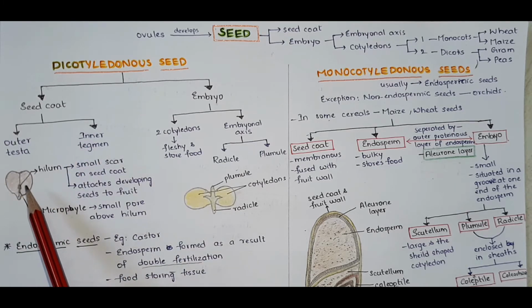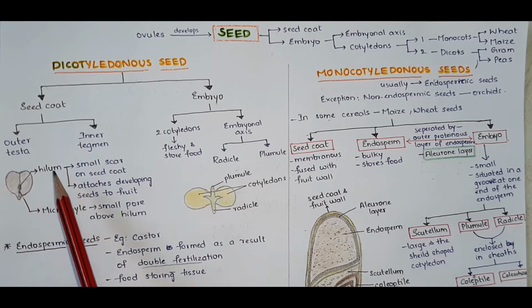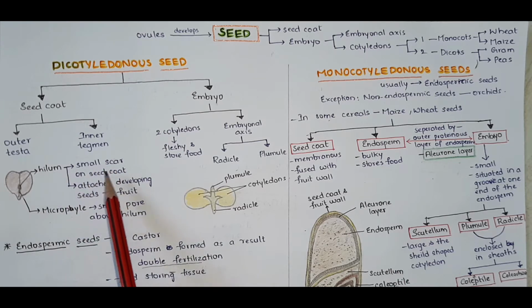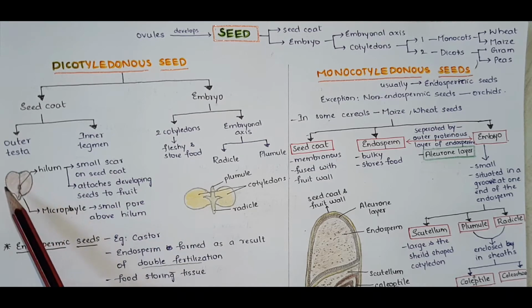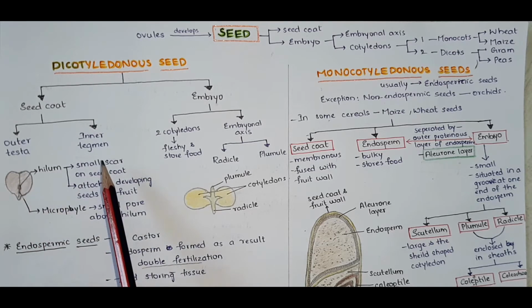Seed coat contains a structure called hilum. Hilum is a small scar on the seed coat. It is a small scar on the seed coat. Hilum attaches the developing seeds to the fruit. Through this the seed is attached to the fruit.